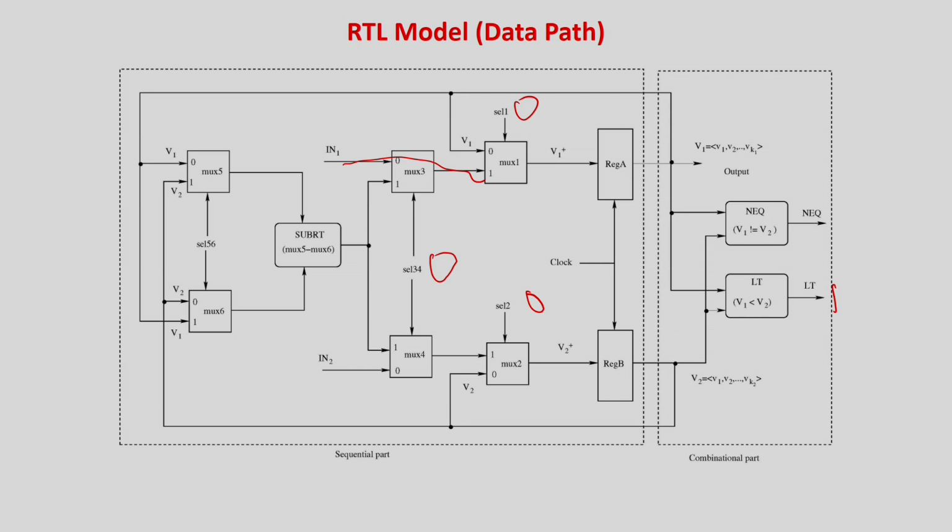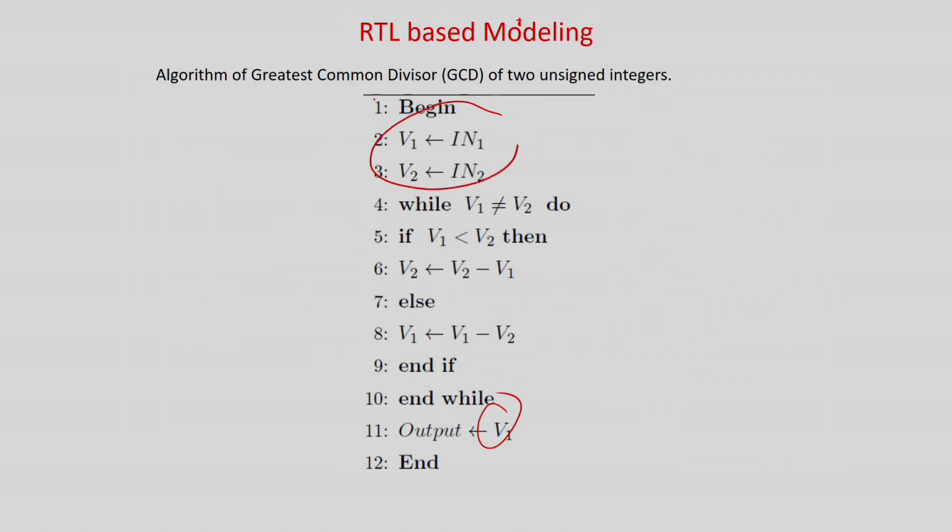Sorry, I can make select 1 equal to 1. I will make this as 1 and I will make this as 1. And initially this is 0. So what is the case? If it is 0, this in1 will be coming over here, it's 1, so it will be going over and stored in register A. Again this is 0, so this one will be coming over here, this is a 1, so V2 will be stored in register B. This corresponds to this initial statement.